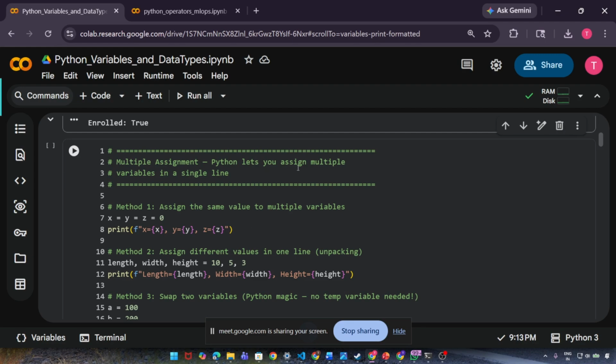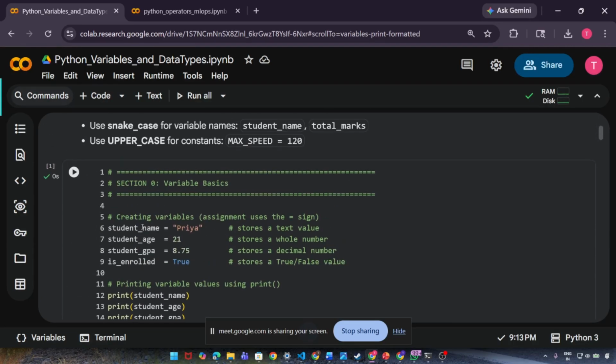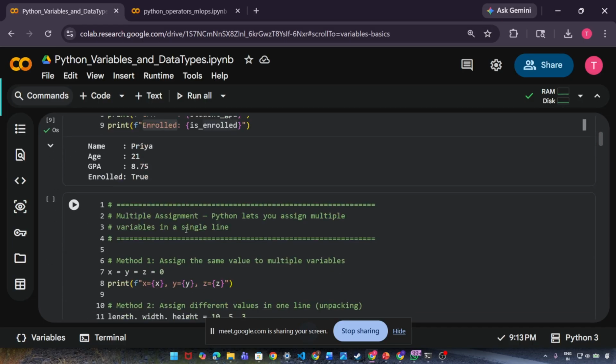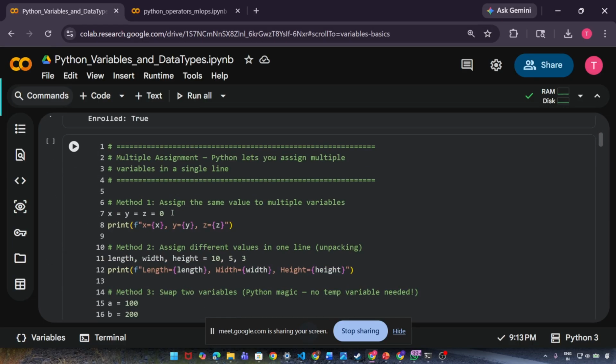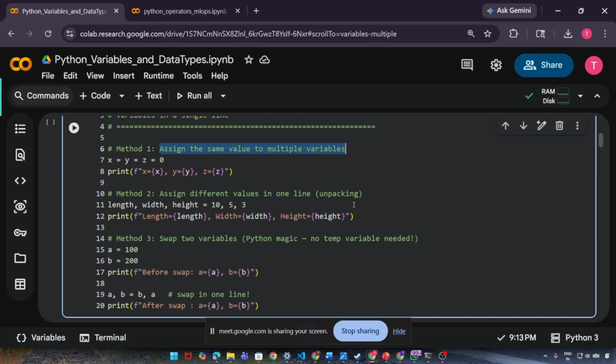Next, multiple assignments. Python lets you assign multiple variables in a single line. So far we have one variable, one value, but we can do multiple assignment too. Method one, assign the same value to multiple variables. If you want to assign the same value to multiple variables, you can do x equals y equals z equals 0. Simple.